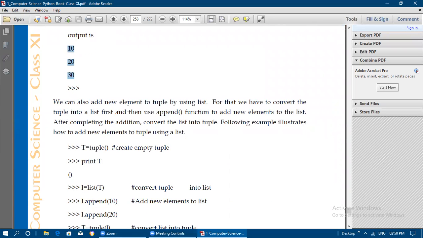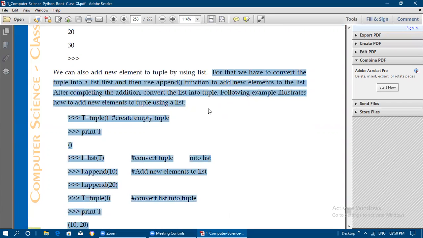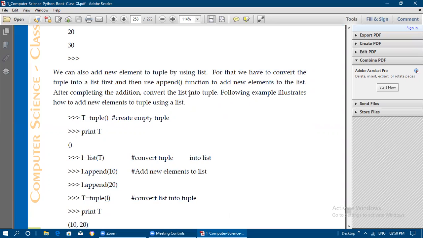So we can also add a new element to the tuple by using a list. The next method of adding elements to the tuple is using a list. First we need to create an empty tuple. So we'll read this paragraph, afterwards we'll go to the example. We can add a new element to the tuple by using a list. So a list is also going to be used for assigning values to the tuple. How? That we will see as an example now.